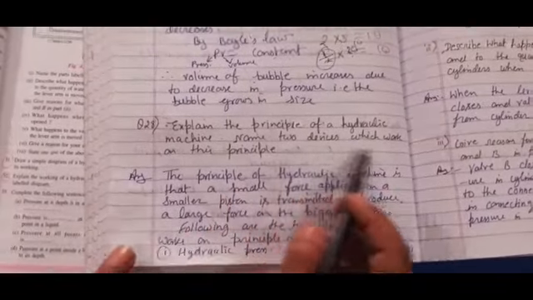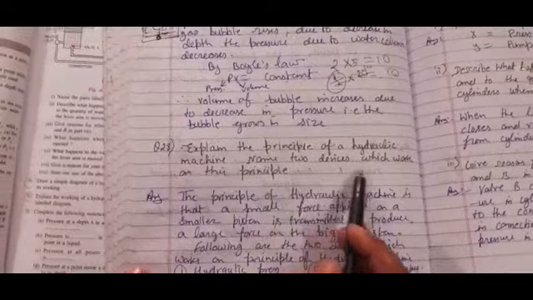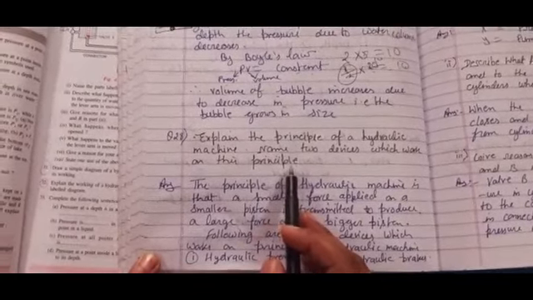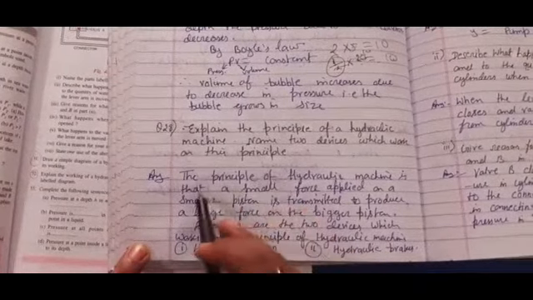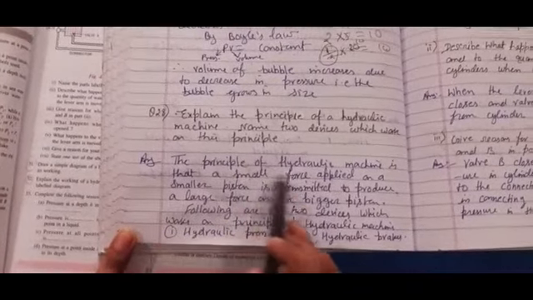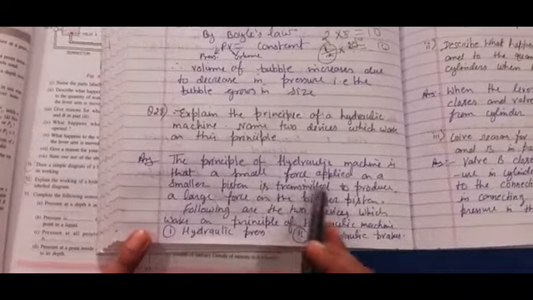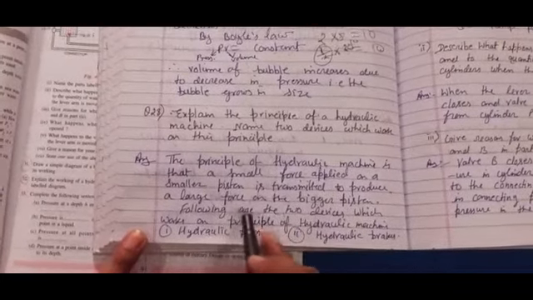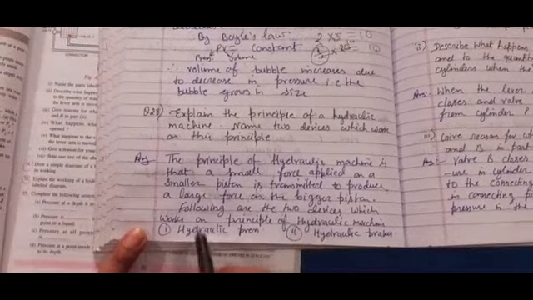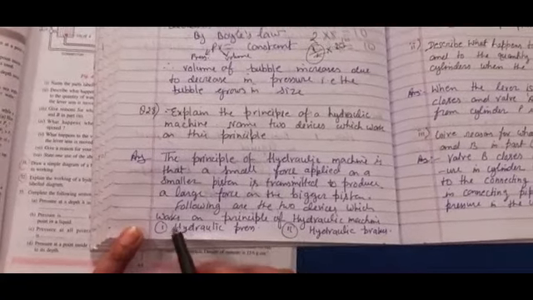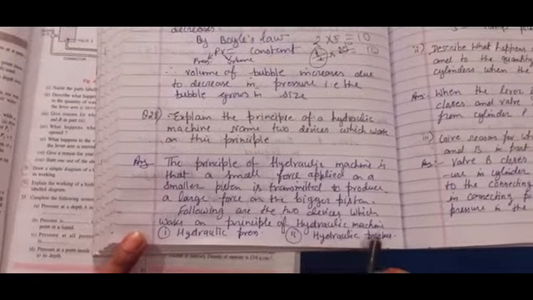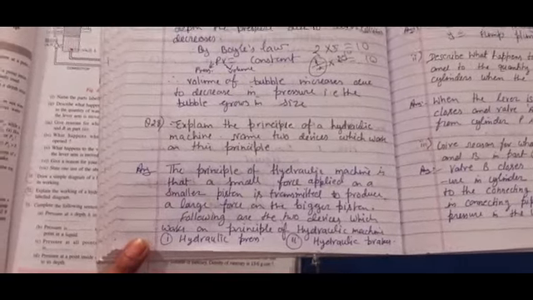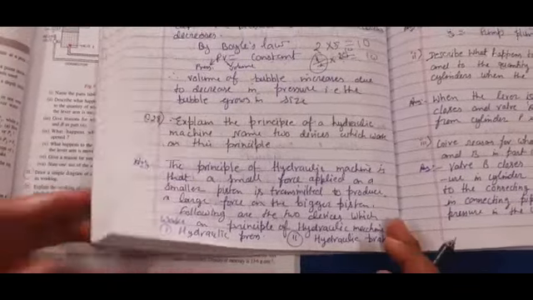Now next question. Explain the principle of hydraulic machine. Name 2 devices which work on this principle. For this question, please go through the video where I have explained about hydraulic machine. And the answer is, the principle of hydraulic machine is that a small force applied on a smaller piston is transmitted to produce a large force on the bigger piston. Following are the 2 devices which work on the principle of hydraulic machines: hydraulic press and hydraulic brakes.